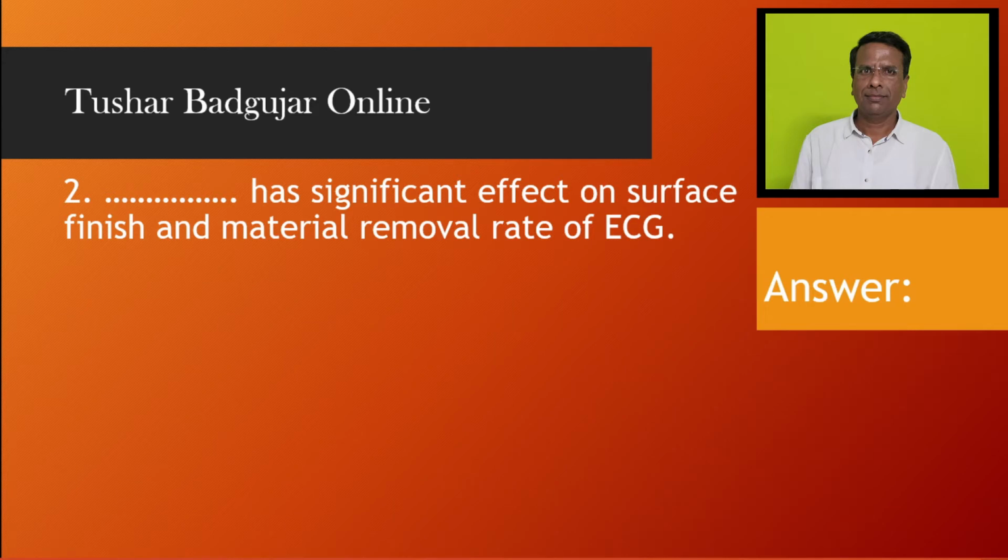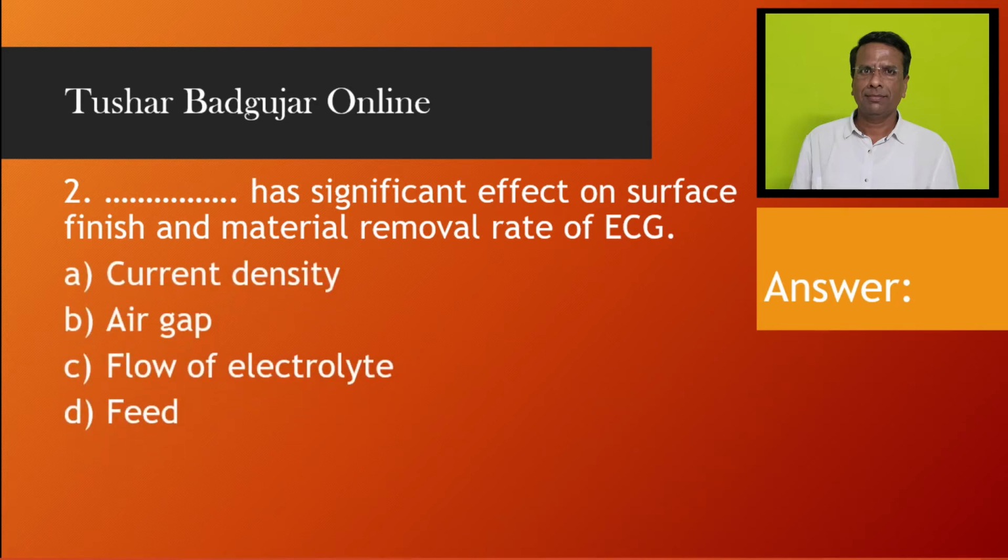Dash dash has significant effect on surface finish and material removal rate of electrochemical grinding. Current density, air gap, flow of electrolyte, feed. All these are the process parameters and have the effect on the surface finish. But most important out of this is current density. That is, answer is A.